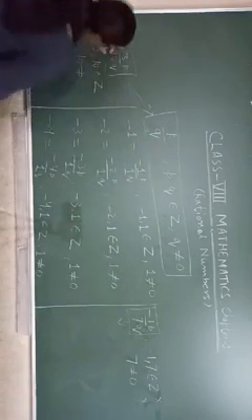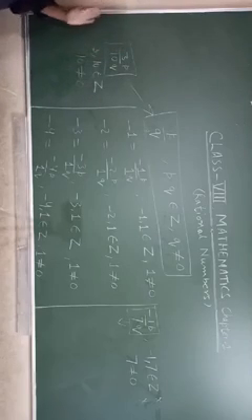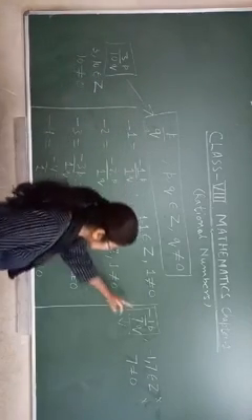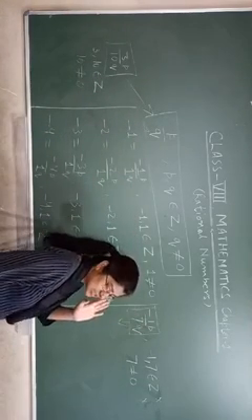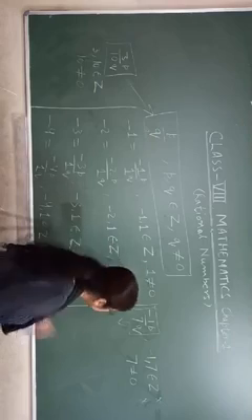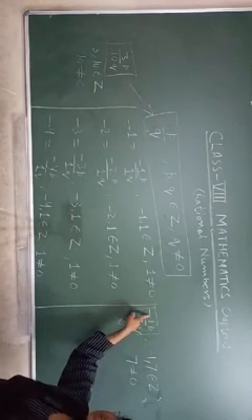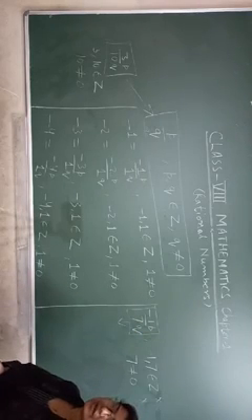Okay. One more thing. 3 upon 10 is a fraction also. We can say 3 upon 10 is a fraction, and a rational number also. But this one is a rational number only. We can't say this is a fraction. It is not a fraction. Why? Here you have a minus sign and fractions can't be negative.